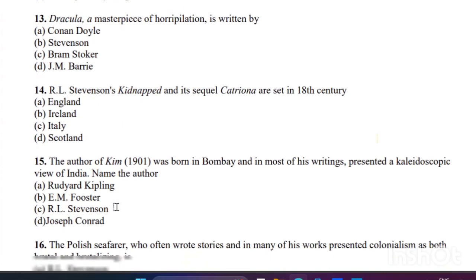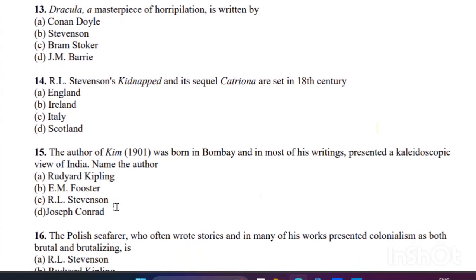Next question: Dracula, a masterpiece of horripilation, is written by, you know very well, it's a very easy question because everyone knows the answer. The right answer is Bram Stoker. It's an epistolary novel, published in 1897, and it's horror and gothic fiction.